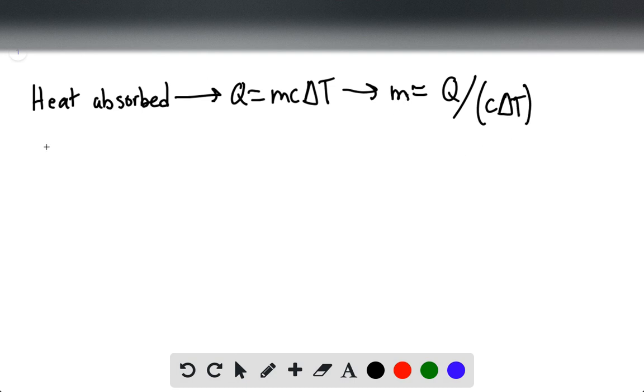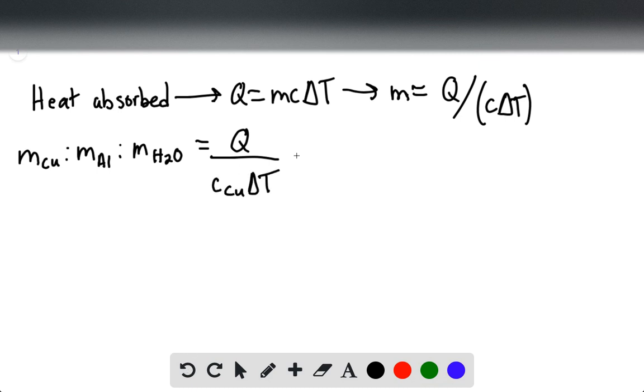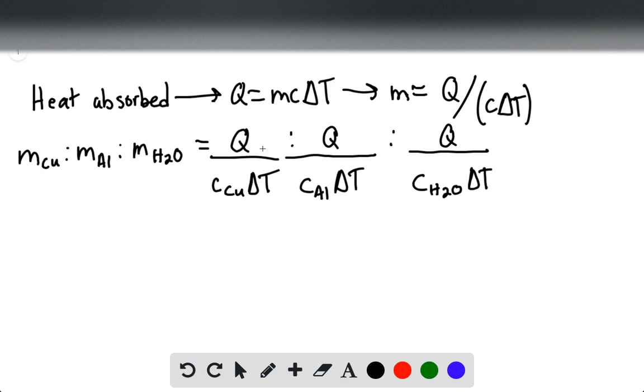We can say that the mass of the copper to the mass of the aluminum to the mass of the water is going to equal Q over the specific heat of the copper, delta T, to Q over the specific heat of aluminum, delta T, to Q over the specific heat of water, delta T. And again, these Q's are going to cancel out, these delta T's are going to cancel out, and we're simply getting 1 over the specific heat of copper.